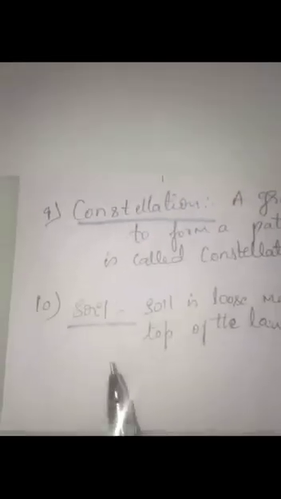So what is constellation? So dear students, a group of stars that appears to form a pattern in the sky is called constellation.